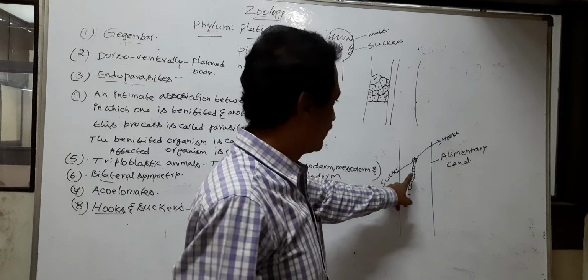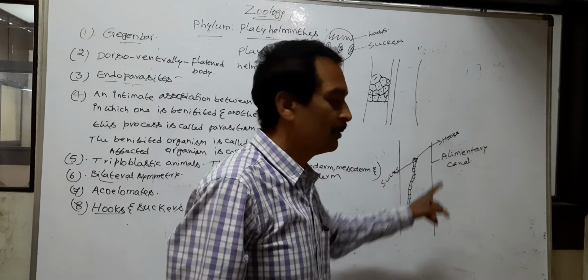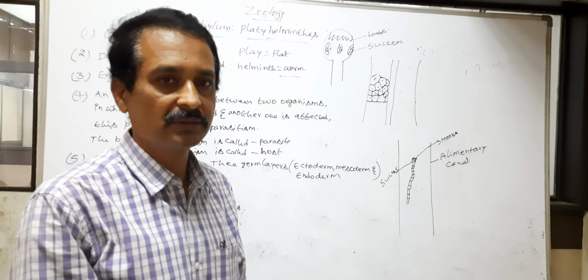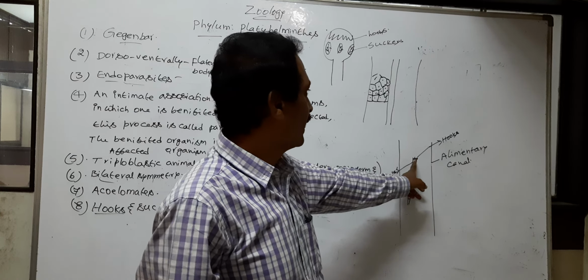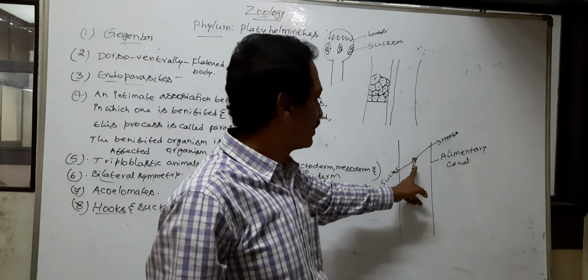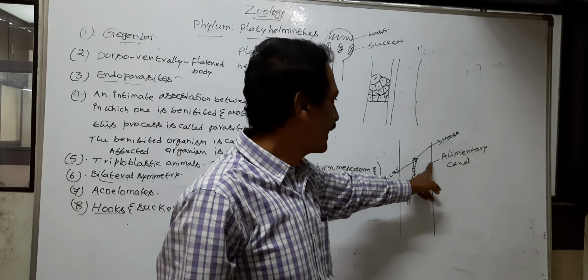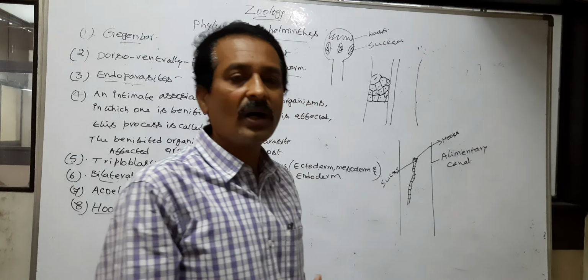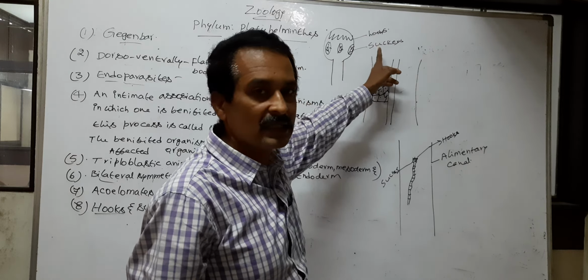Generally Taenia solium lives in the lumen of the alimentary canal. It contains hooks and suckers. So the tapeworm attaches to the wall of the alimentary canal with the help of hooks and suckers.